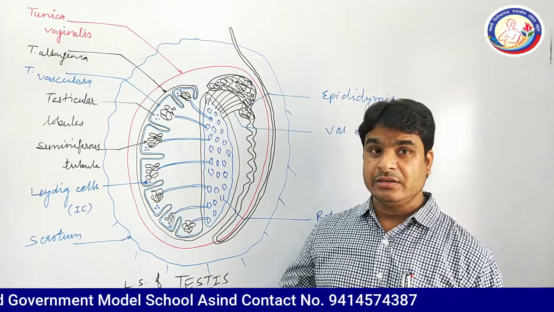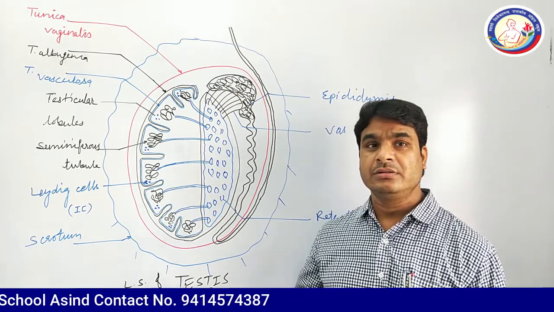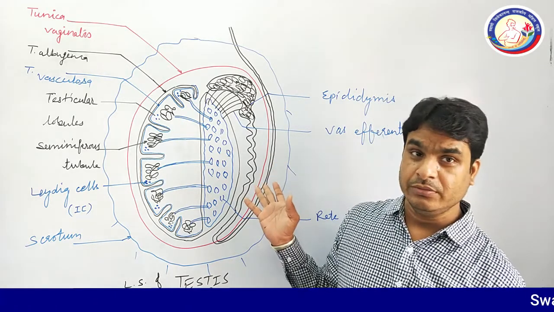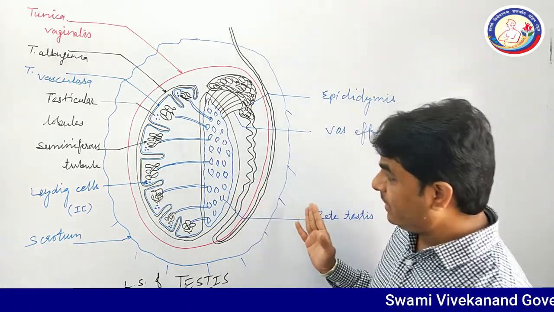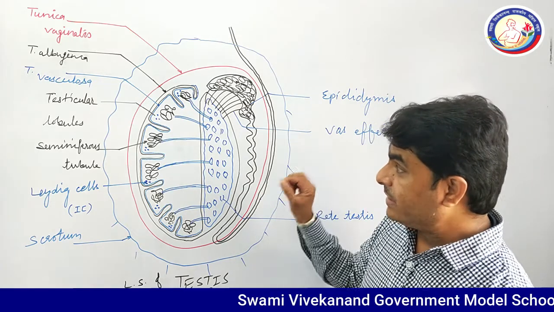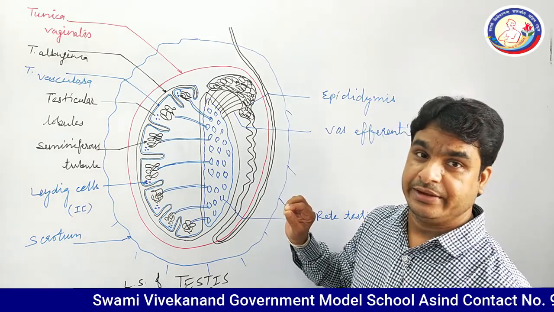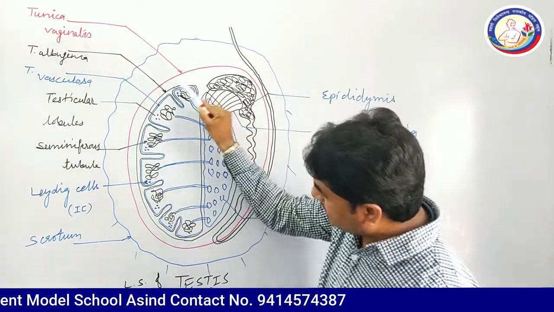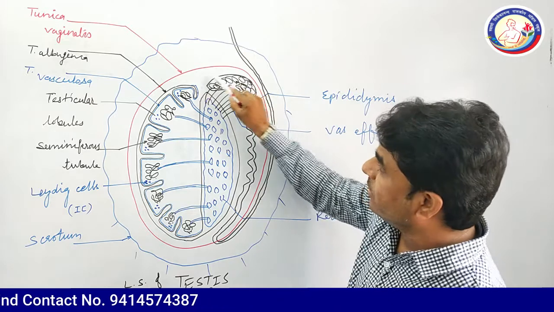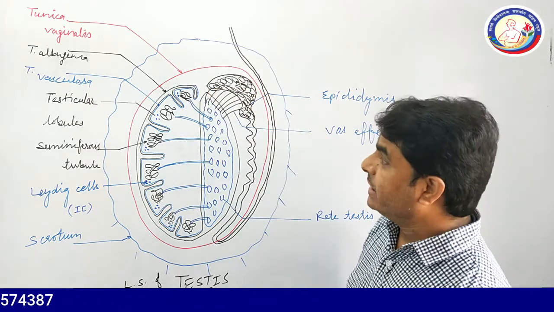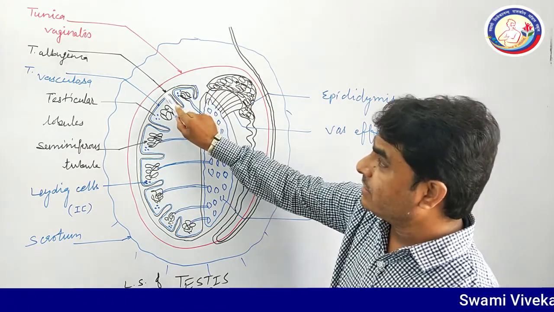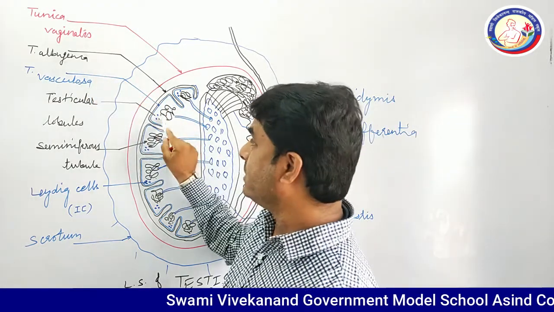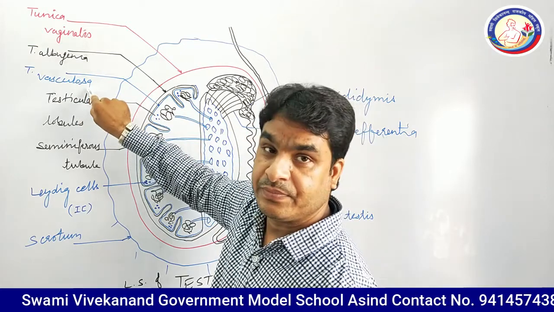This is the longitudinal section of testes. It is very typical to draw. First of all, you can see testes is covered by 3 layers. The outermost layer is tunica vaginalis. You can see this red colored membrane is known as tunica vaginalis. The middle black layer is known as tunica albuginea, and the innermost layer is tunica vasculosa.